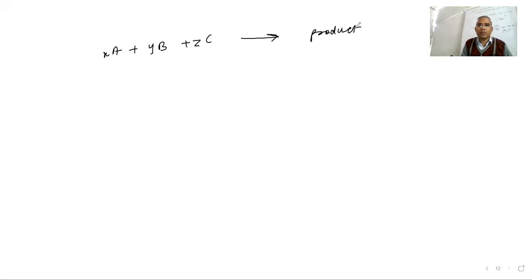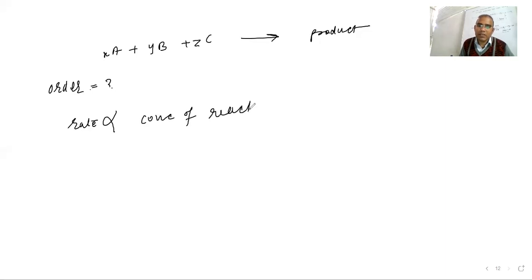For this reaction, what is the order? To find the order, we have to write the rate term. Rate is proportional to the concentration of reactant.